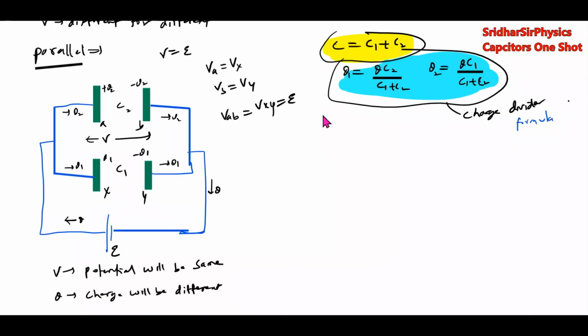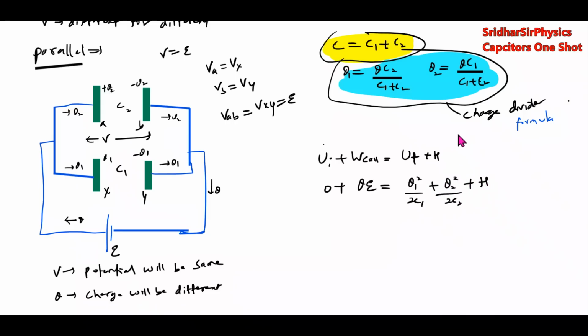What about the heat generated? यहाँ पे heat generated, again same formula. Work done by cell is equal to final energy plus heat generated. Initially there was no energy in the circuit, work done by cell is Q into E. Final energy is Q1 square by 2C1, Q2 square by 2C2, plus H. What is H here? H is heat generated. What is the Q?